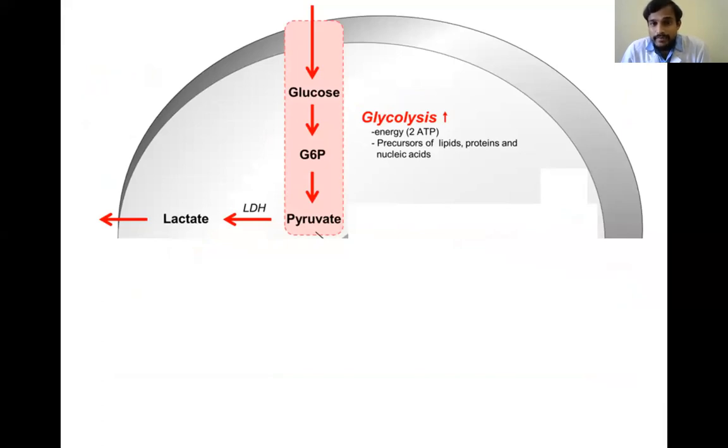Then what happens in diabetes? In diabetes, there are two types, type 1 and type 2.